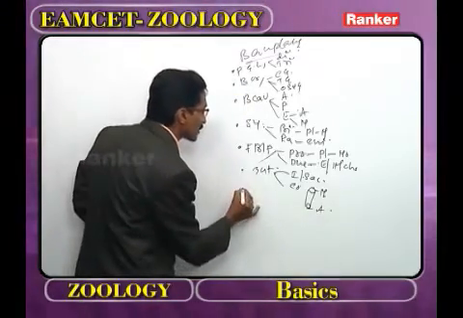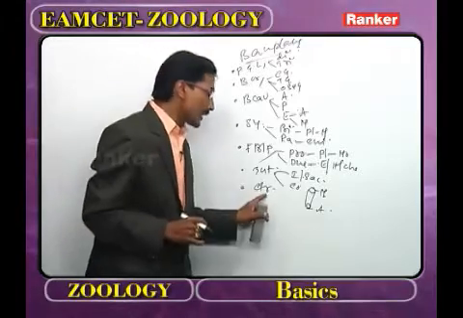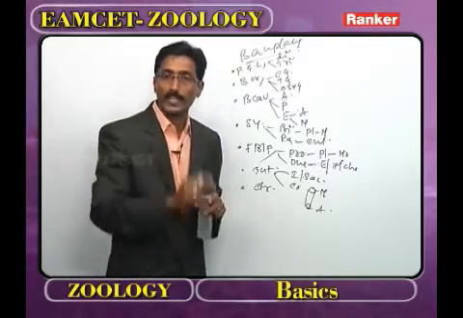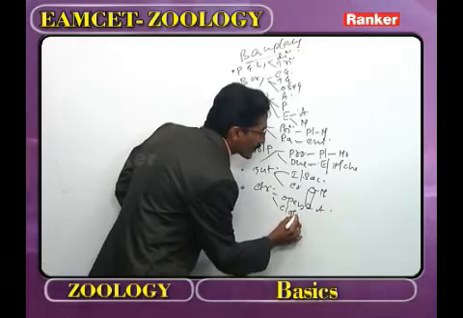What is the last feature? That we call as circulation. Now, here the circulation is classified into two categories. One we call open type of circulation and the other closed type of circulation.